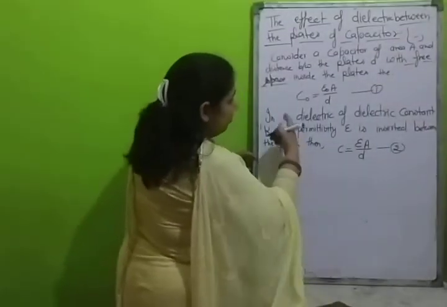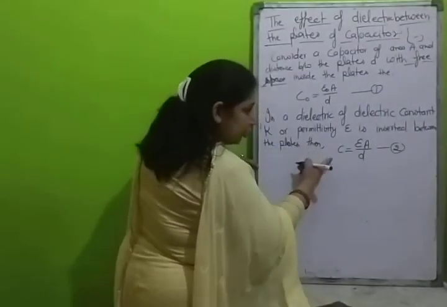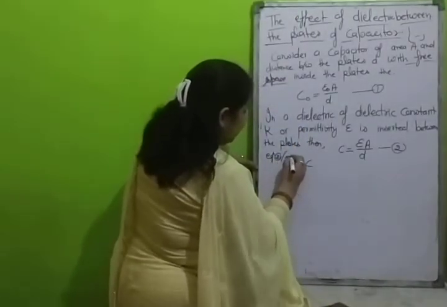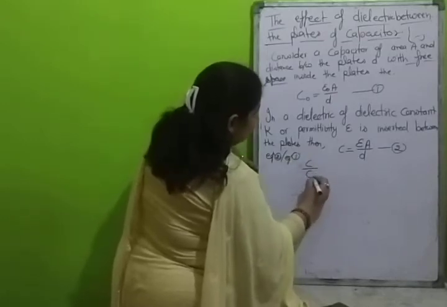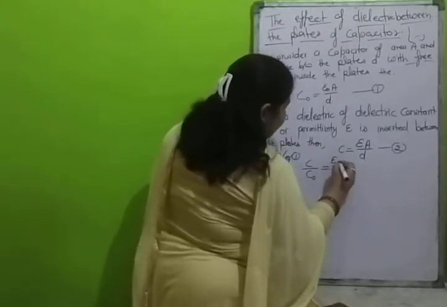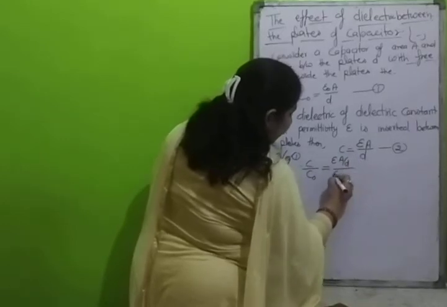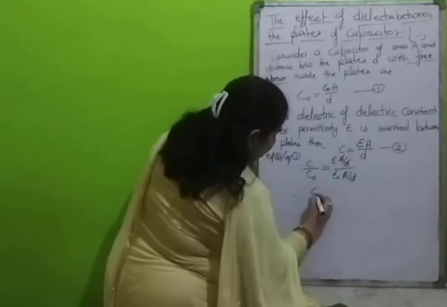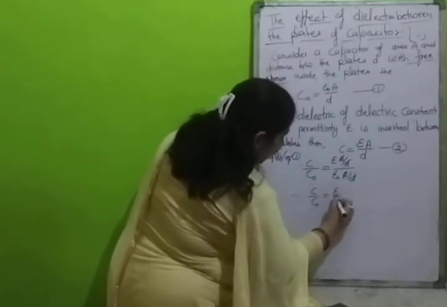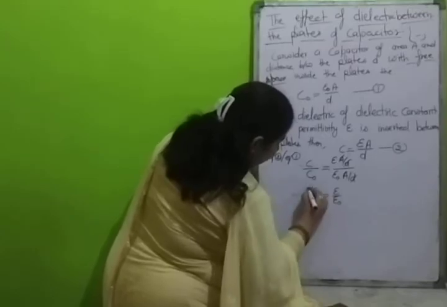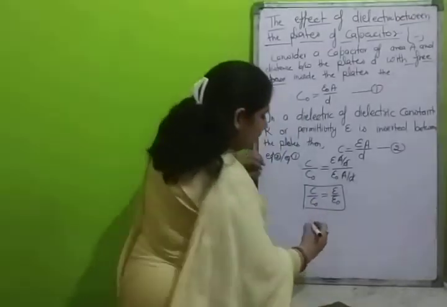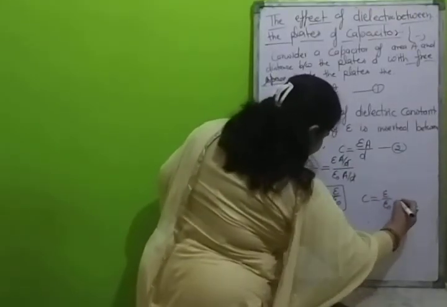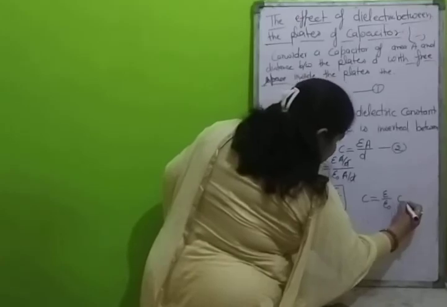Now divide equation 2 by equation 1. Then C upon C naught is equal to epsilon A upon D divided by epsilon naught A upon D. Definitely these cancel out. C upon C naught is equal to epsilon upon epsilon naught, so we can write C is equal to epsilon upon epsilon naught times C naught.